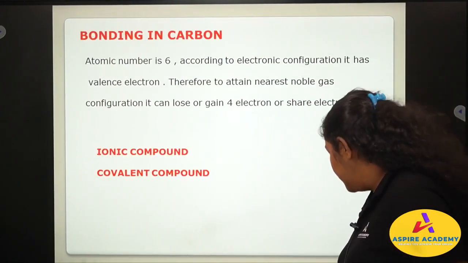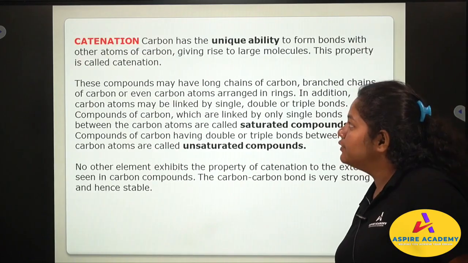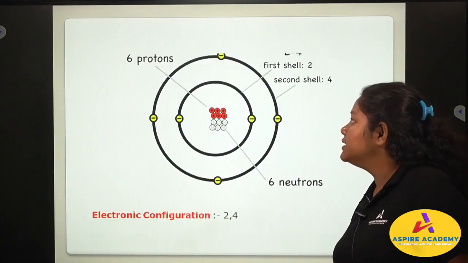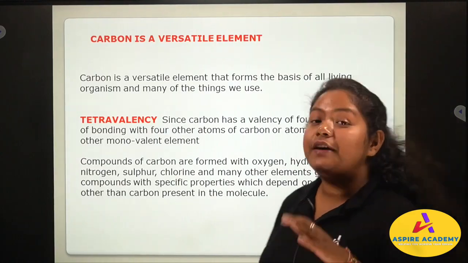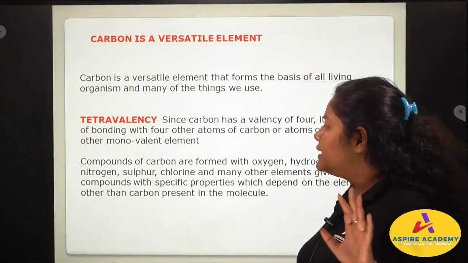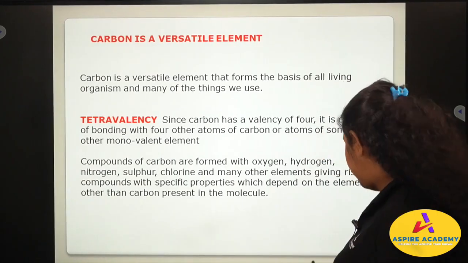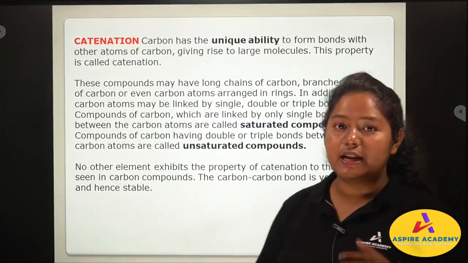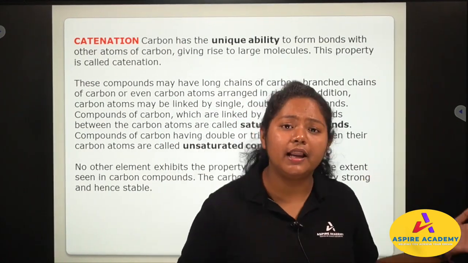So this is what our thing is for catenation. Let me repeat this part once again, okay? Carbon is a versatile element. Why is carbon versatile? Because of two reasons. What are the reasons? First is tetravalency, and second is catenation. Tetravalency, because carbon has 4 electrons.